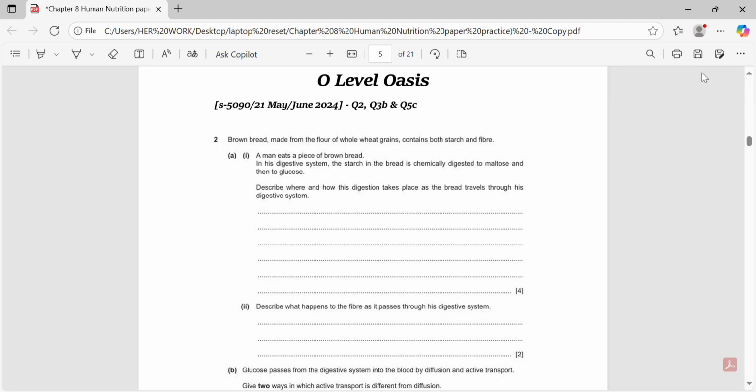Now we have a question which says, a man eats a piece of brown bread. In his digestive system, the starch in the bread is chemically digested to maltose and then to glucose. Describe where and how this digestion takes place as the bread travels through his digestive system. Brown bread contains both starch and fiber, so this question is about how these two components are processed in the